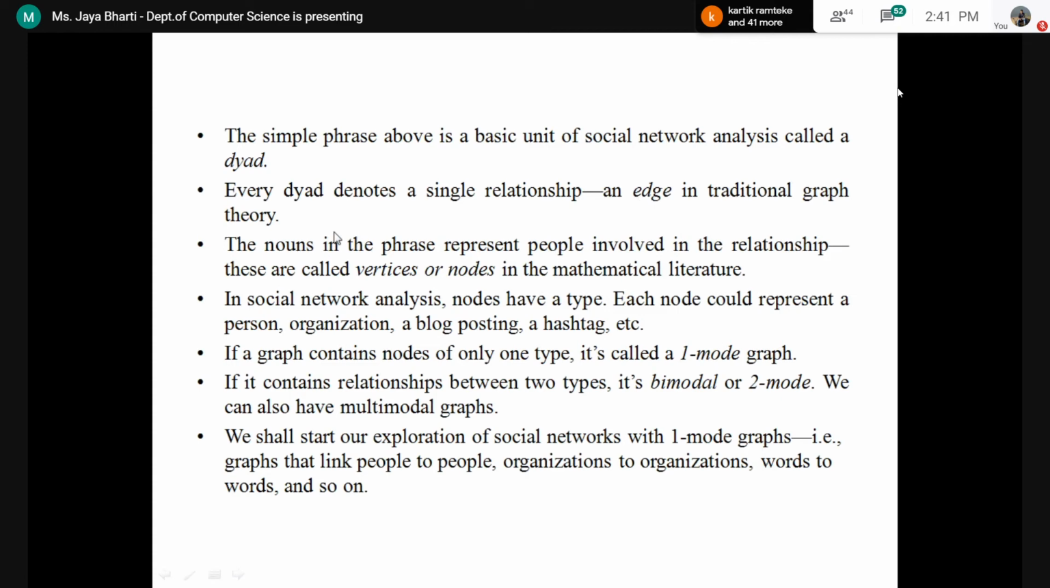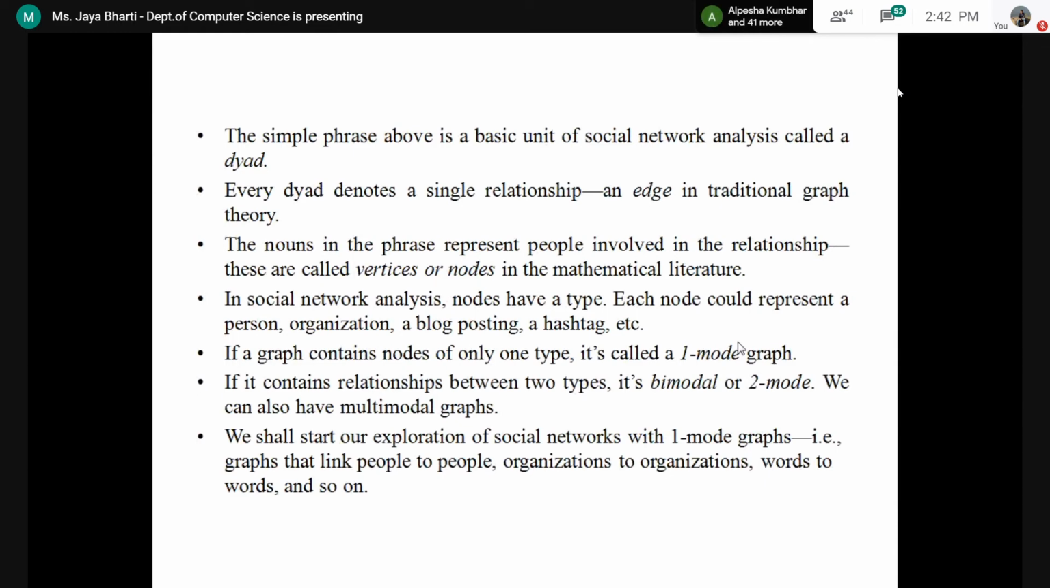The nouns in the phrase represent people involved in the relationships, and these are called the vertices or nodes in the mathematical literature. These are basic things. In social network analysis, nodes have a type. Each node could represent a person, organization, a blog posting, a hashtag, etc. Between whomever we want to indicate a relationship, that node could be used to represent them. If you want to represent a relationship between organizations, then every node could represent an organization. If you want to indicate a relationship between people, then in this way.